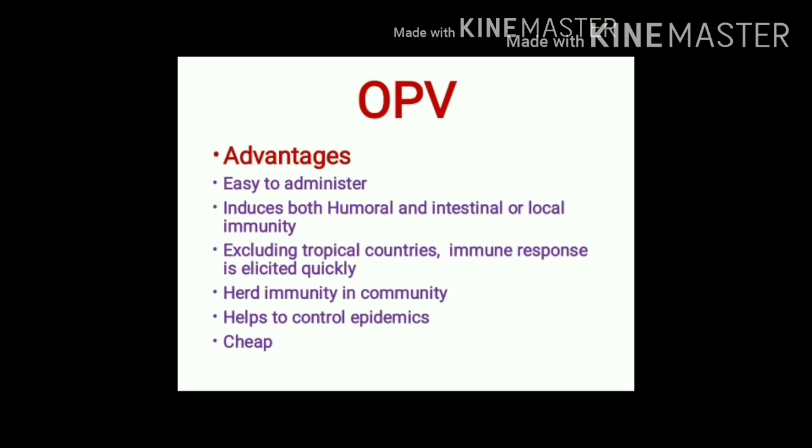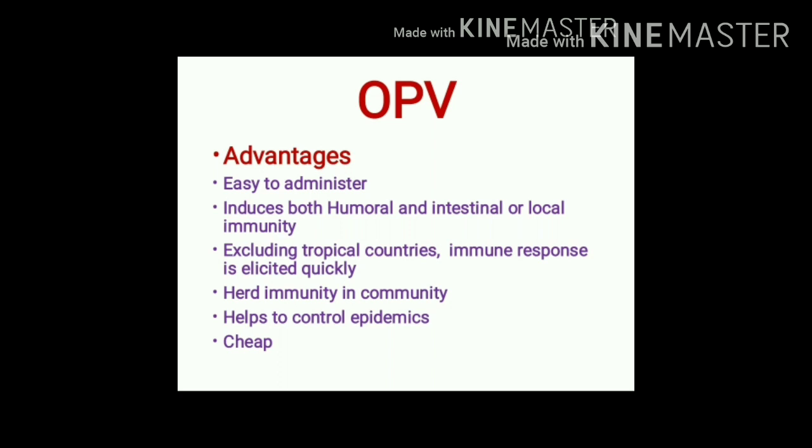Advantages of OPV. OPV is easy to administer. On administration, it produces both humoral immunity as well as intestinal immunity and thus provides protection against paralytic polio as well as against reinfection. After administration, immune response is quickly elicited. Sometimes problems may occur in tropical countries. Herd immunity is produced in the community even if immunization coverage is low.